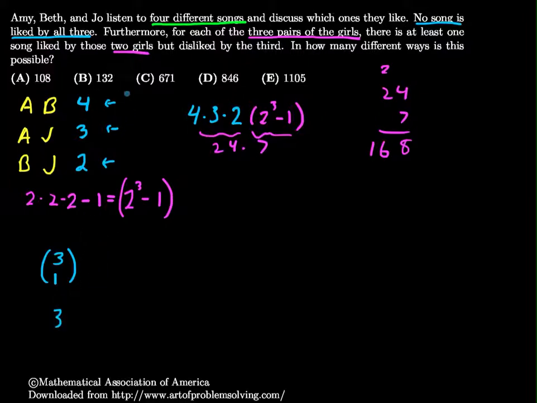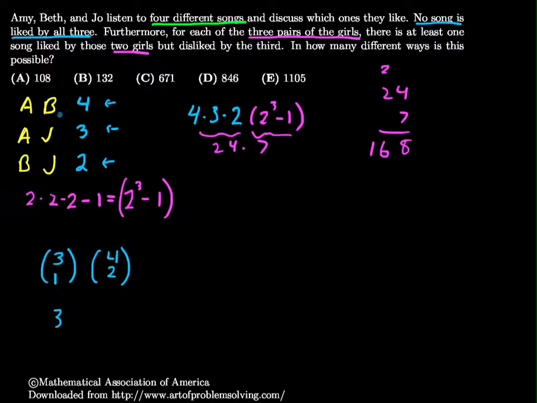And then I can choose 2 for the ones they like most, and then I need to choose 2 for the ones they don't like. So there are 4 choose 2 ways to choose a song that's liked by both.